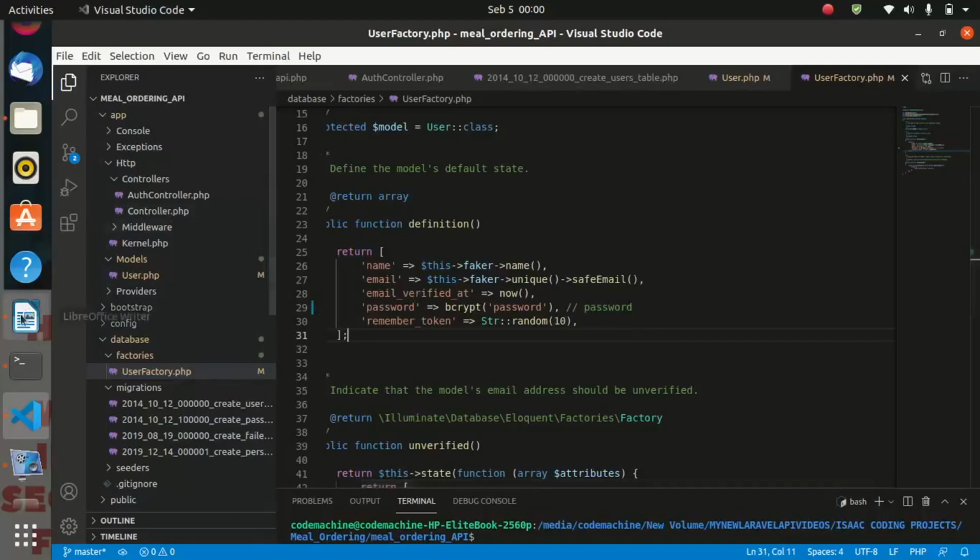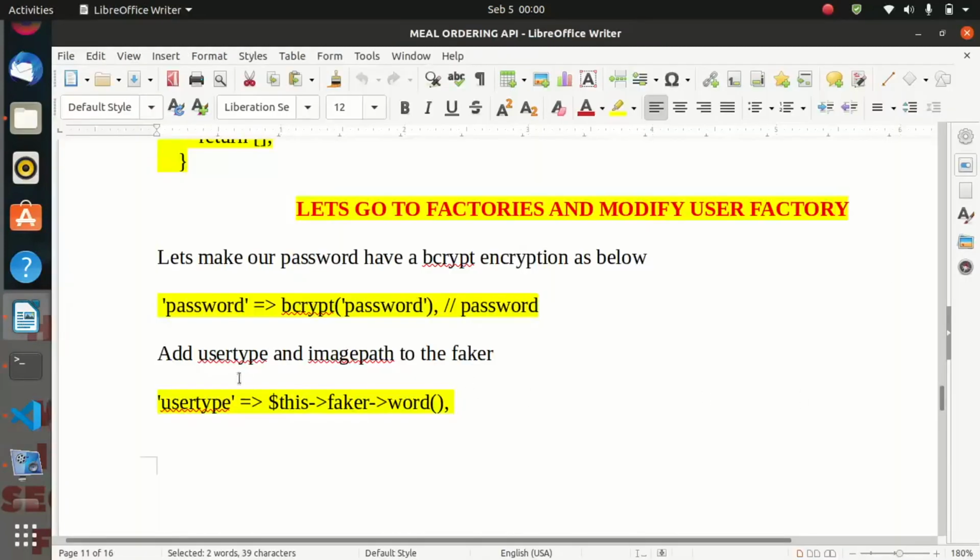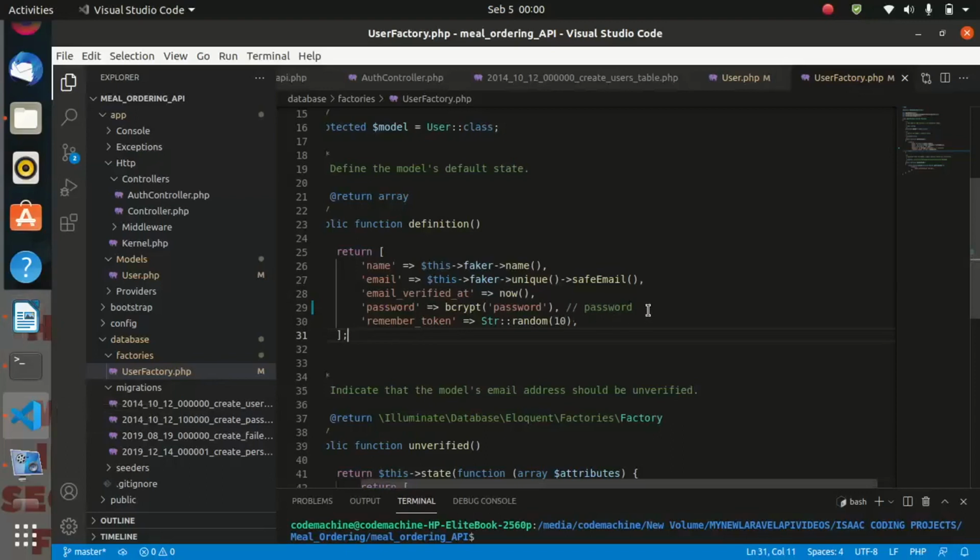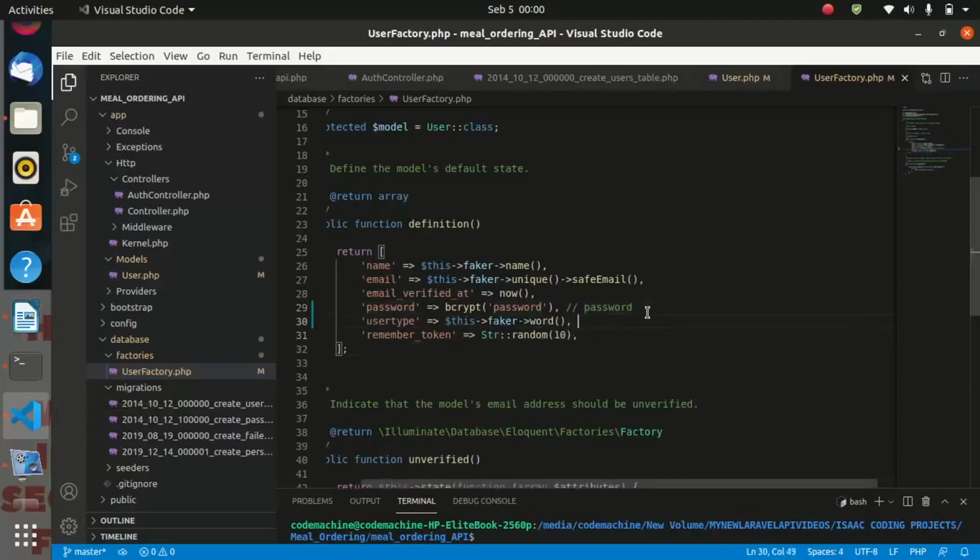Having changed that, we are also going to add the user type to the faker. So let us add the user type to the faker. This faker, we are going to be using it to generate random values for our fields inside the database.